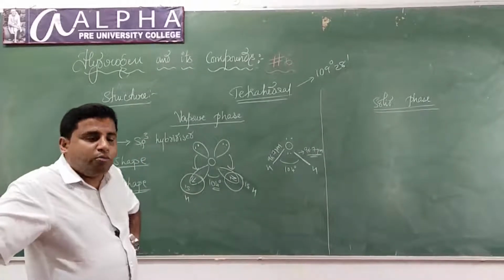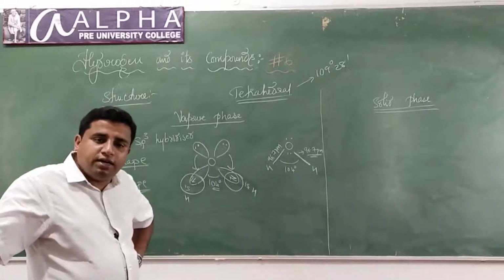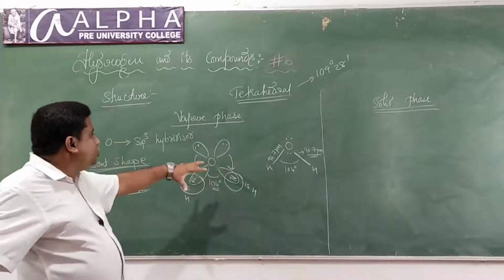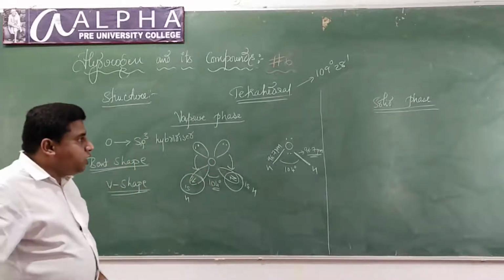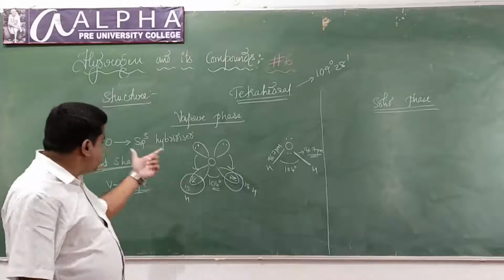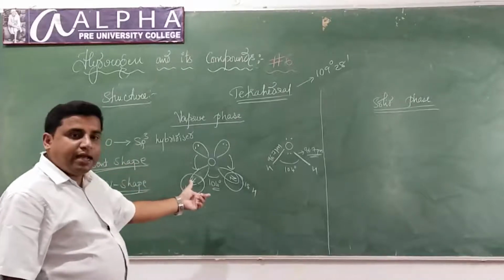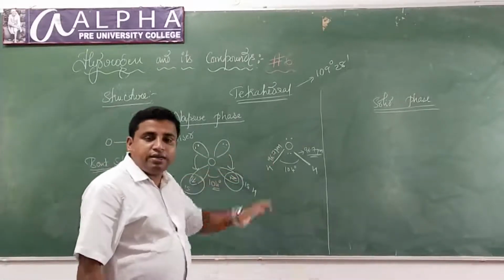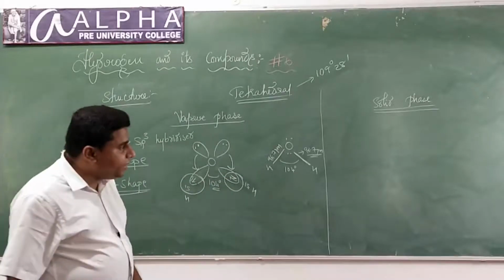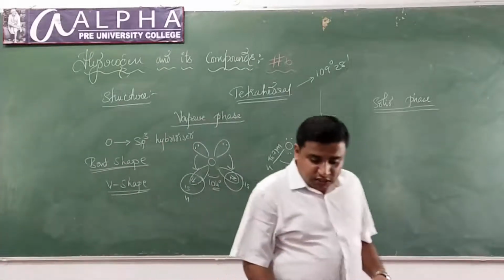96.7 picometer. Okay, I hope it is clear. This is about the structure of water. Now, in vapor phase, what is the structure? Bent shape. What is the bond angle? 104 degrees. What is the bond length? 96.7 picometer.